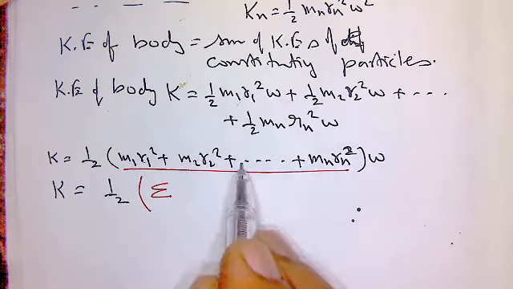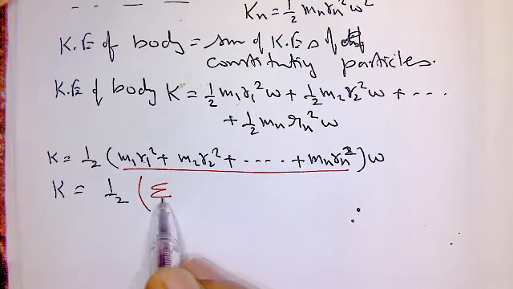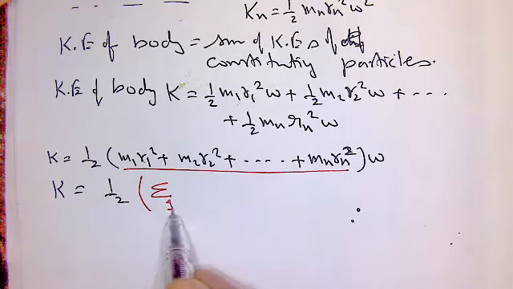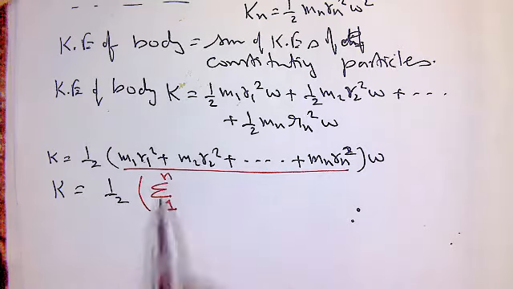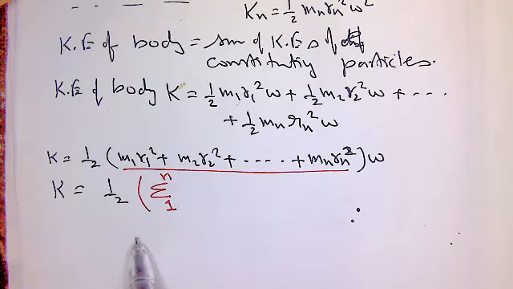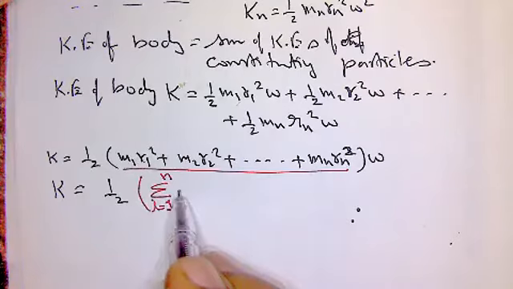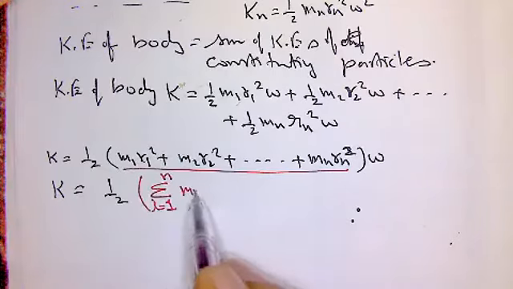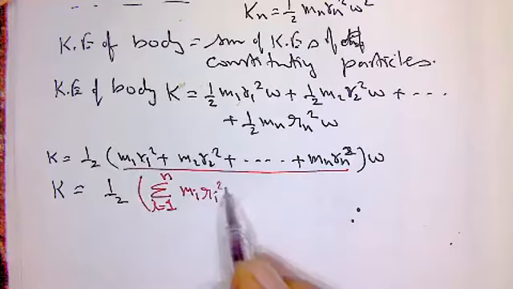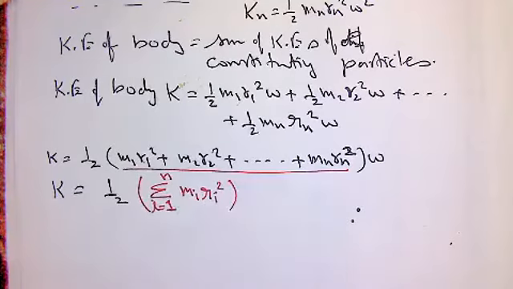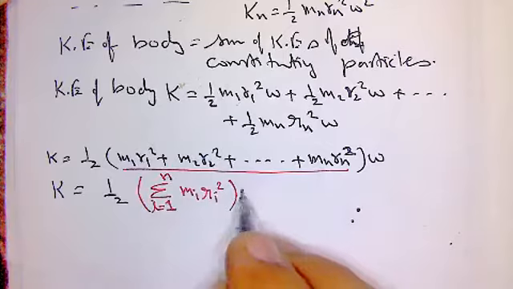This symbol represents summation from particle 1 to n: sum from i equals 1 to n of mi ri square, into omega square.